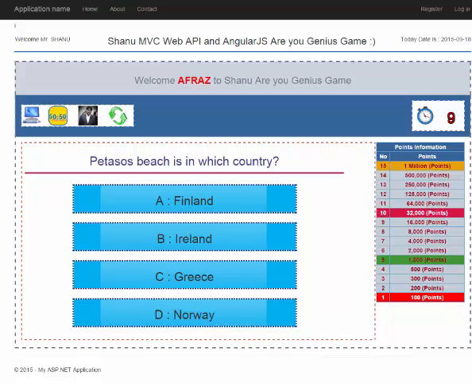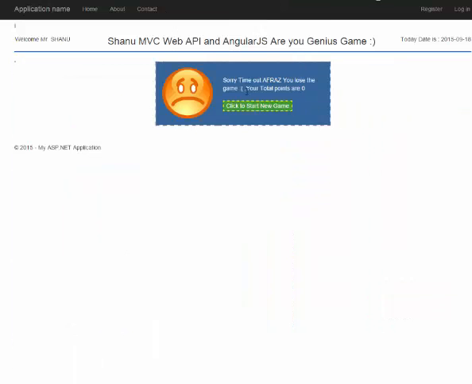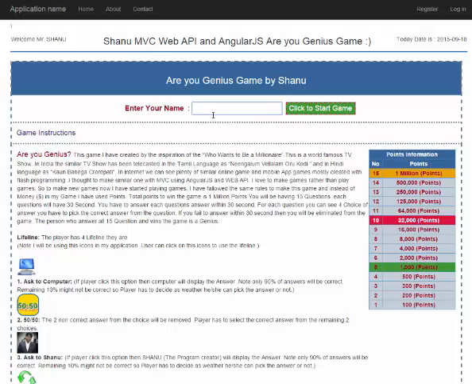Here we can see almost 9 seconds have gone, and this is my first question. I haven't answered yet. Here we can see the question, the 4 options, and the lifelines. Now the time is out. The 45 seconds is finished, and it is 0. It displays a message that we lost the game, and our total point is 0 because we didn't answer. If we click OK, it displays a message again, and the player can start a new game. So here we will start another game.